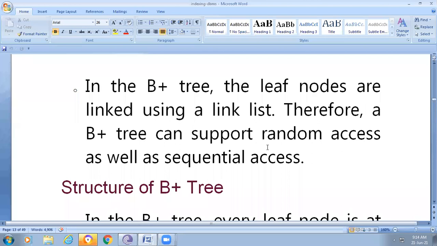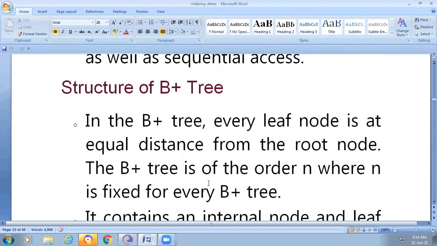If we use this manner, it is a sequential access. Random access means we randomly select one node and verify whether it is our required node or not. In some situations we rely on sequential access, and in others on random access. The B plus tree supports random access, and at the same time it reduces the searching entries and space, improving the efficiency of retrieving our required record from the tree structure.